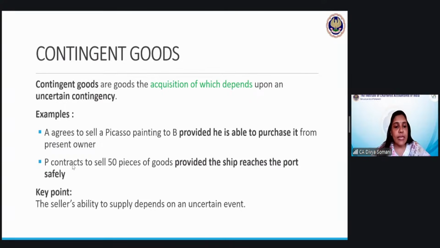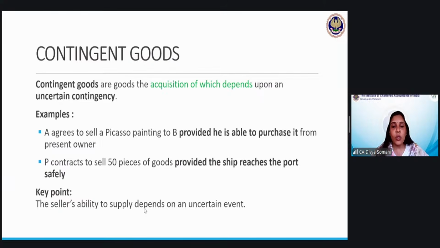Okay, there's one more example. P contracts to sell 50 pieces of goods provided the ship reaches the port safely. So if the ship reaches, then only you will have your goods. Otherwise, you will not be having your goods. The seller's ability to supply depends on some uncertain event. And therefore, insurance and all these things are there to safeguard against the risk. Okay.